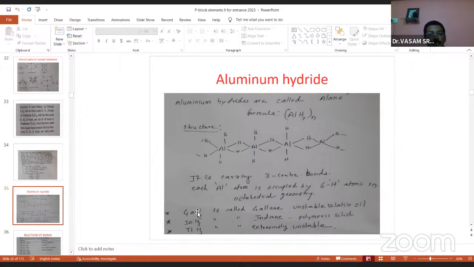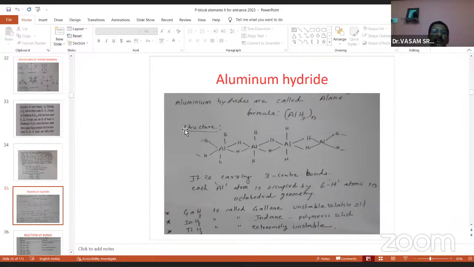And this is GaH3, the gallium hydride, called gallane, and InH3, indium hydride, called indane, a polymeric solid, and TlH3 is called extremely unstable. The gallium hydride is called a volatile oil. Why? Because gallium is available in the liquid state.